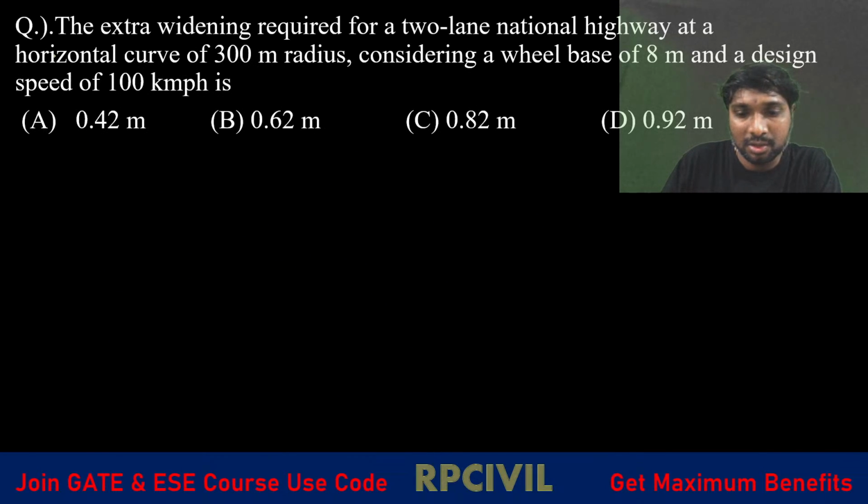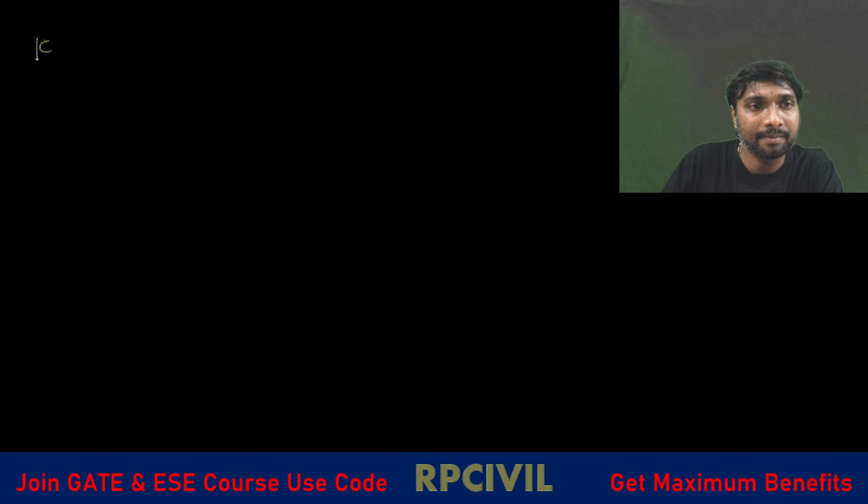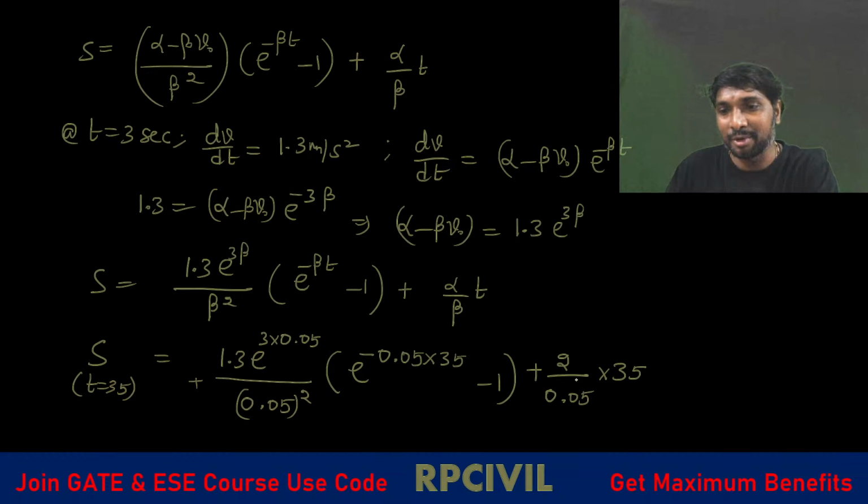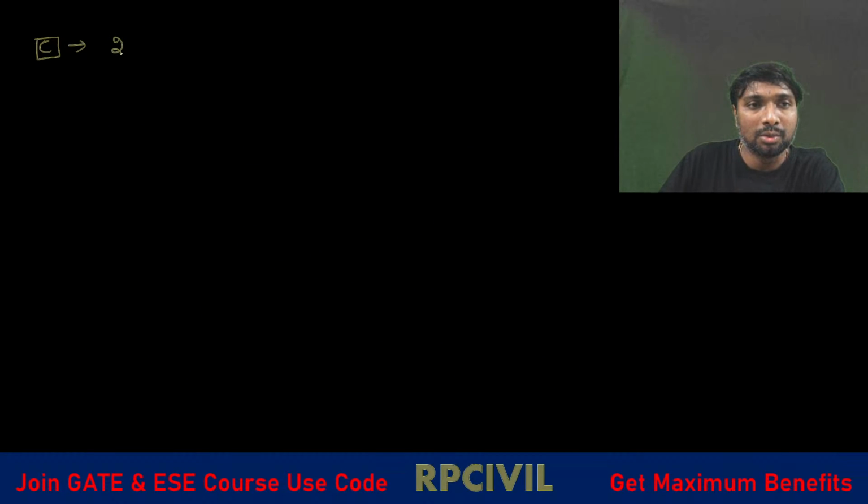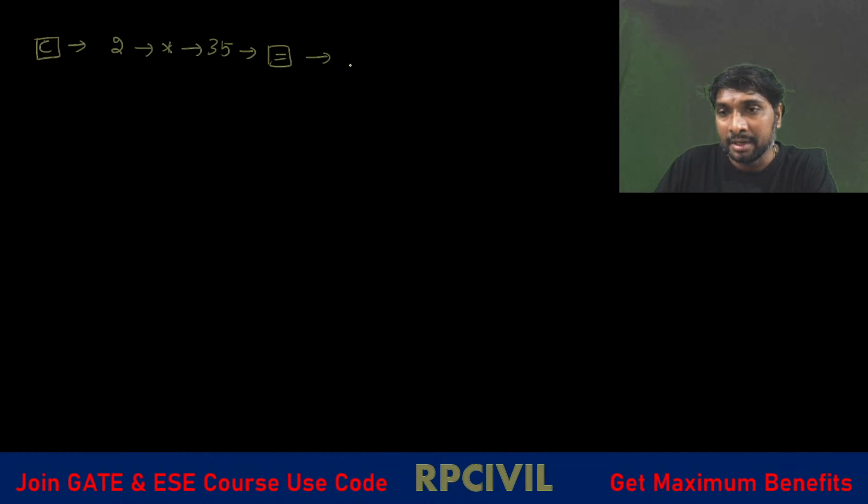Now we'll write the sequence. Clear all. First we will calculate this simple one: 2, multiplication, then 35, then the equality symbol. So 2 into 35 we have got. After that, divided by 0.05, then the equality symbol. Then you'll be getting some value.